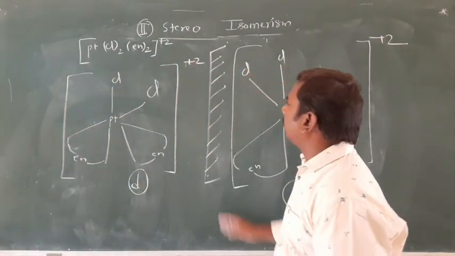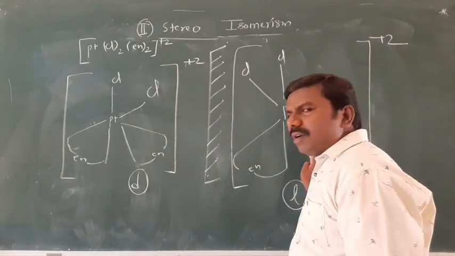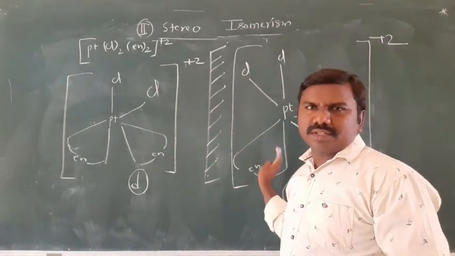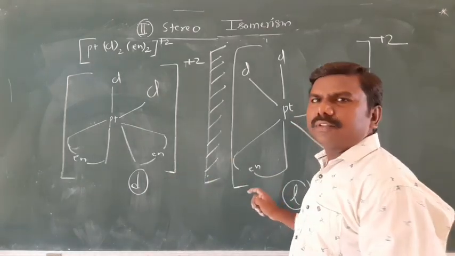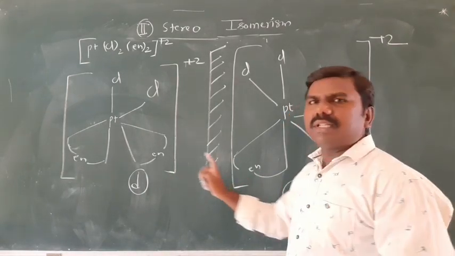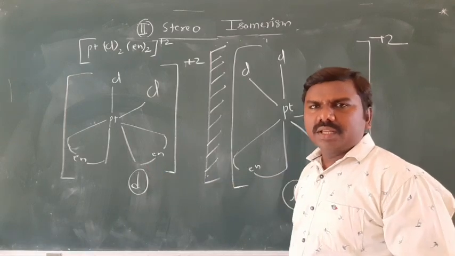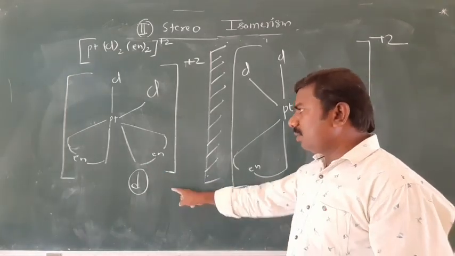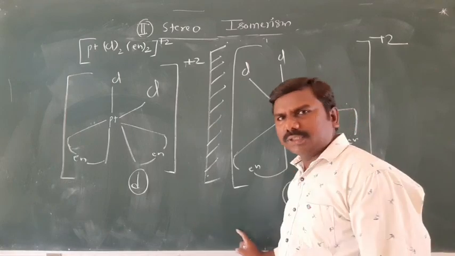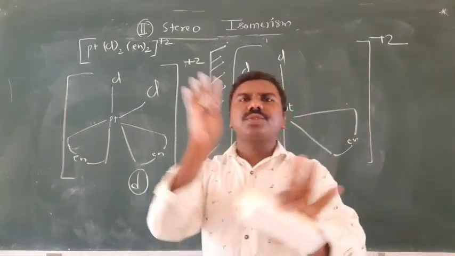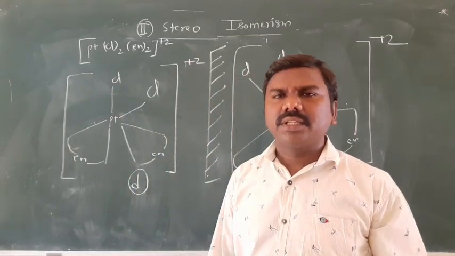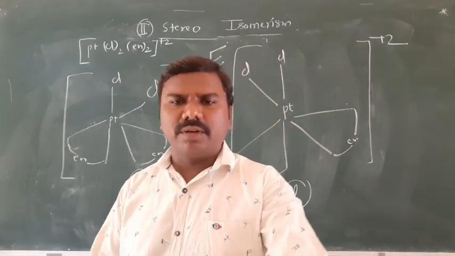Next, observe carefully. This compound is just like the mirror image of this compound, and this compound is the mirror image of this compound. Just observe clearly, these are two different compounds, mirror images and non-superimposable. Clear? A few more examples you will observe now.